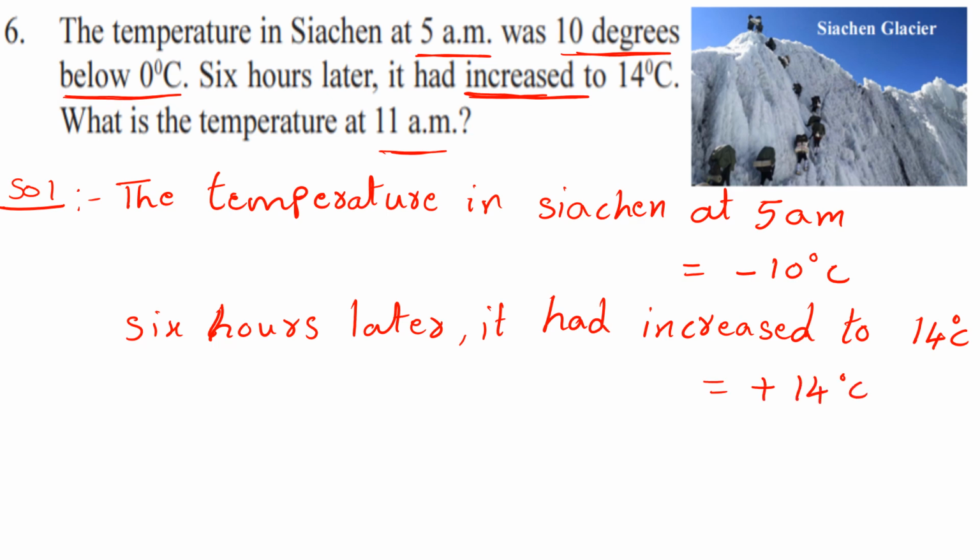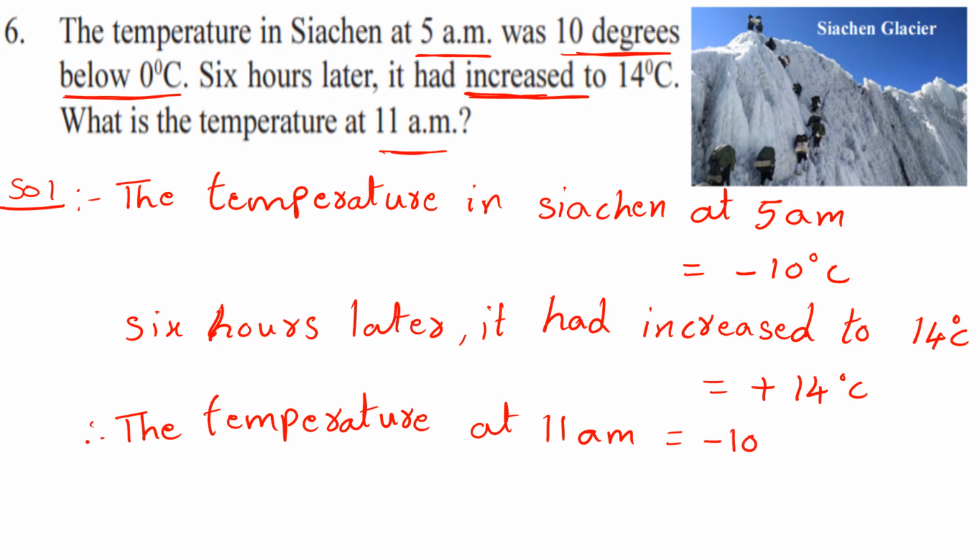So what is the temperature at 11 am now? Therefore, the temperature at 11 am is equal to minus 10 degrees centigrade, plus, we should add this plus 14 degrees centigrade. Now it is negative and it is positive. Which is more here? Positives are more.